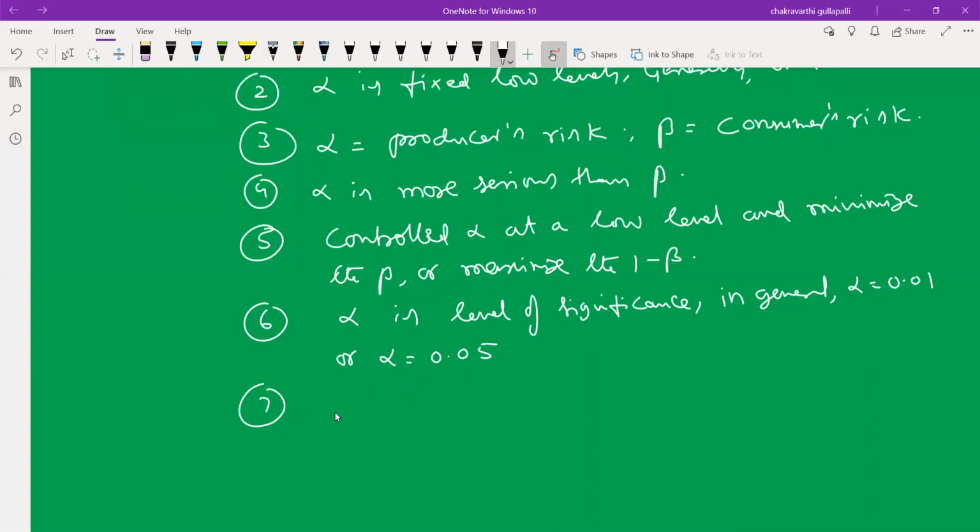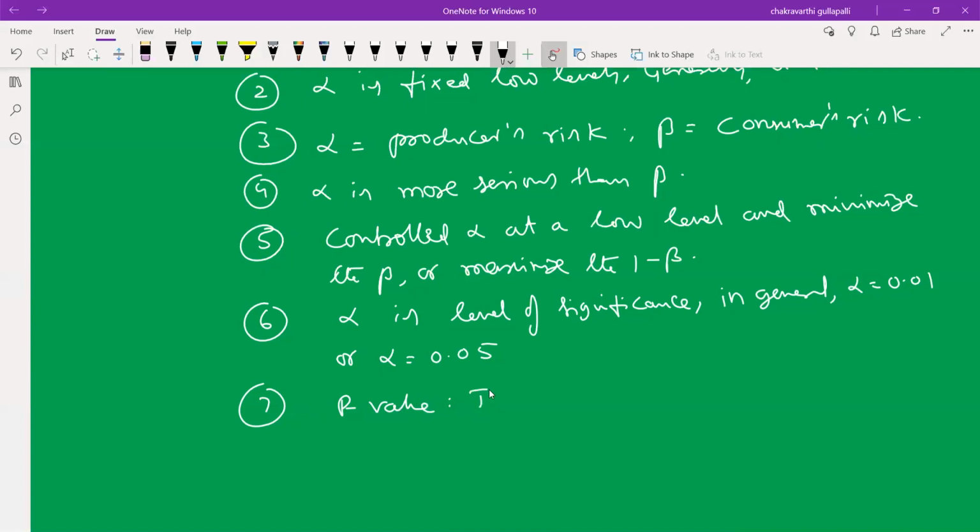In advanced research methods, we apply different statistical software like SAS, SPSS, or Minitab. So now here we use the p-value. The p-value is the probability value of the test statistic, based on these critical values. We have to calculate these p-values.